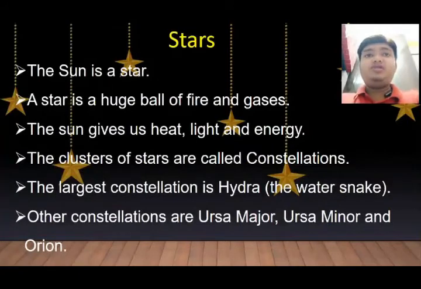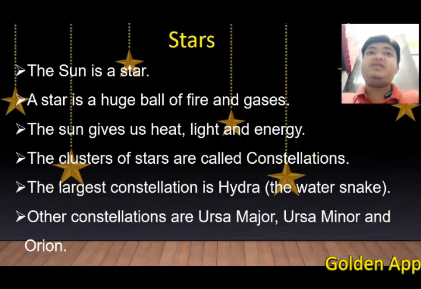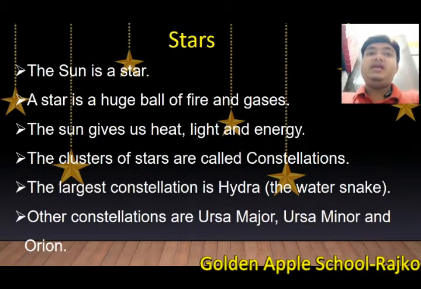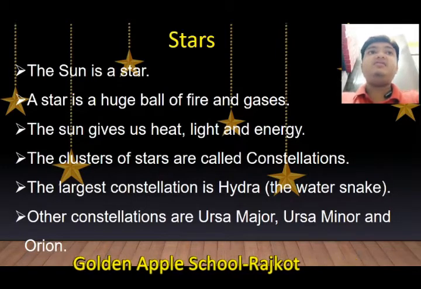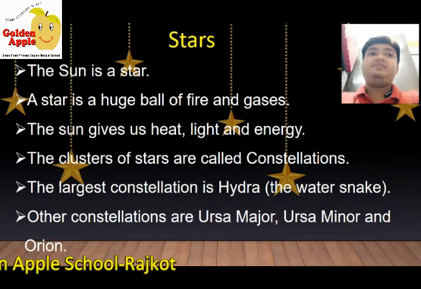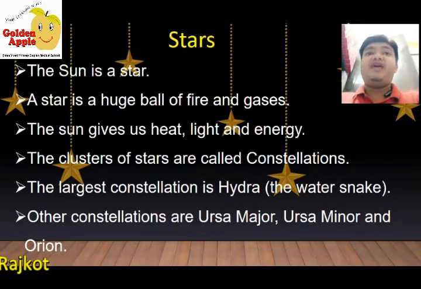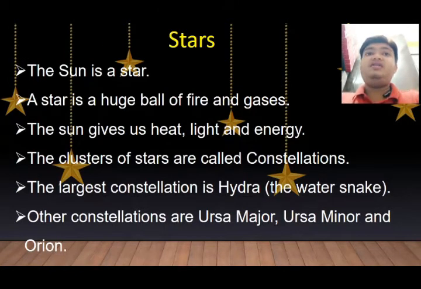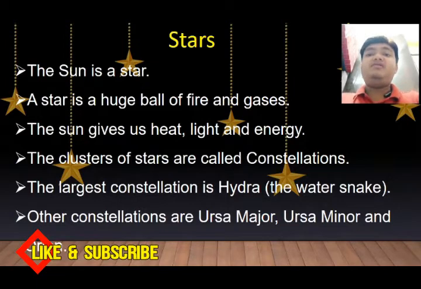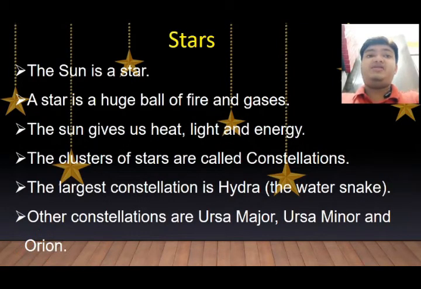Stars. Do you know students, in our solar system there is one star? Yes, the name of that star is the Sun. Sun is a star. A star is a huge ball of fire and gases. The Sun gives us heat, light and energy. Without the Sun we cannot receive light, and without light we cannot generate heat. And due to the Sun we also produce energy.